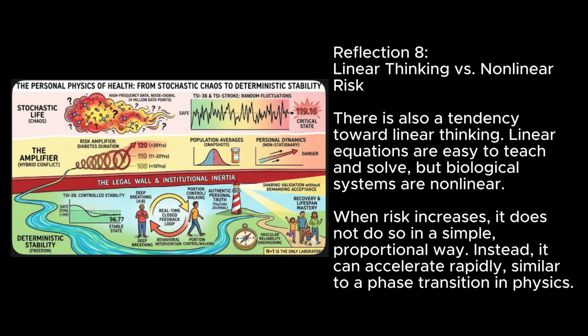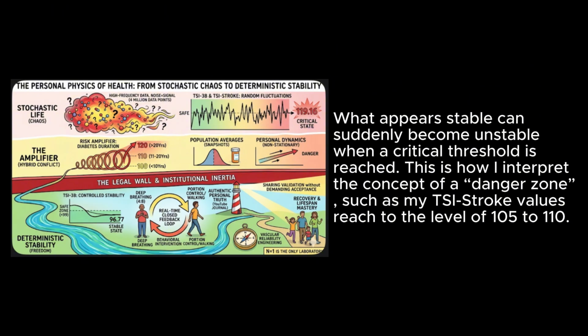Reflection 8. Linear thinking versus nonlinear risk. There is also a tendency toward linear thinking. Linear equations are easy to teach and solve, but biological systems are nonlinear. When risk increases, it does not do so in a simple, proportional way. Instead, it can accelerate rapidly, similar to a phase transition in physics. What appears stable can suddenly become unstable when a critical threshold is reached. This is how I interpret the concept of a danger zone, such as when my TSI stroke values reach the level of 105 to 110.